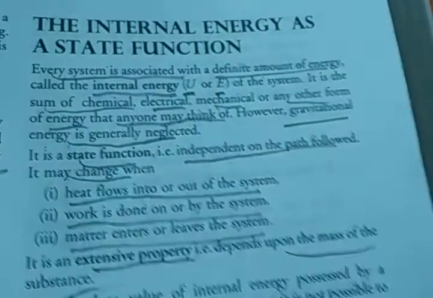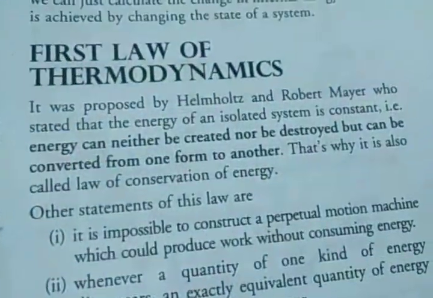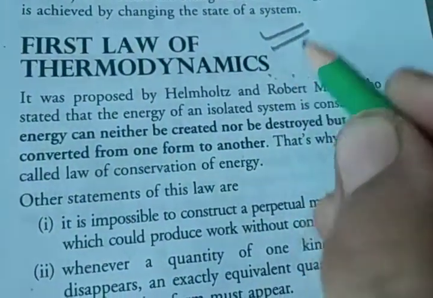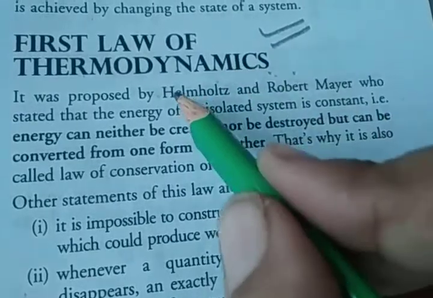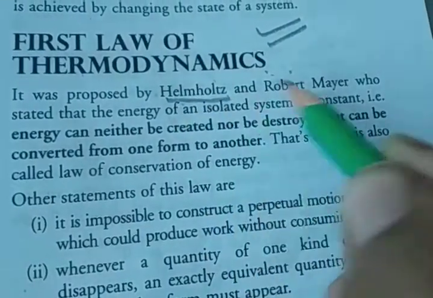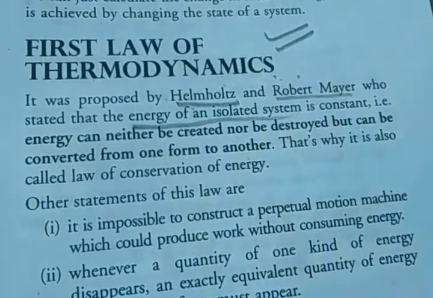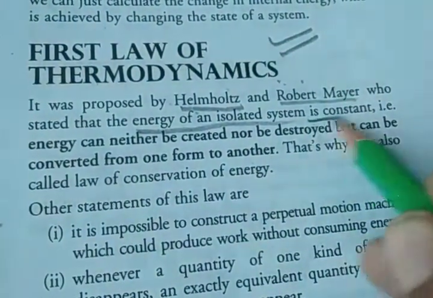Next topic is the first law of thermodynamics. It is the main concept of thermodynamics. The first law was proposed by Helmholtz and Robert Meyer, who stated that the energy of an isolated system is constant.